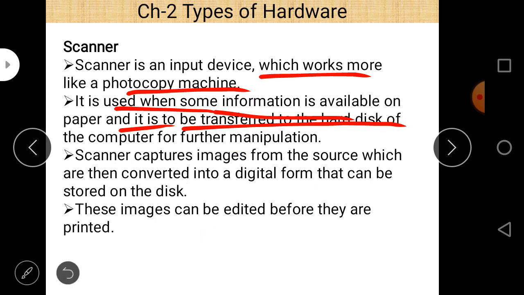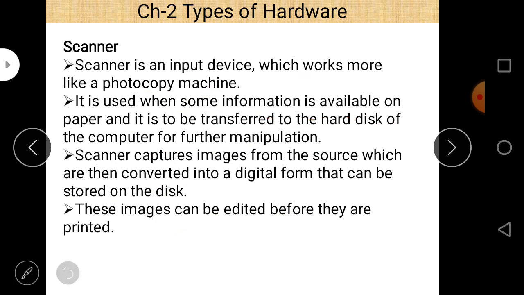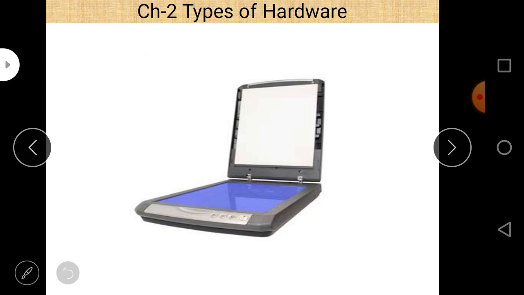So the basic thing is, if you have a hard copy and you want to send the data from that hard copy into your computer system, a scanner is required. Suppose you have a notebook and you want to transfer the content of that notebook to a computer system, then you can easily scan your notes with a scanner and send it from the scanner to the hard disk. And this is a scanner here. There are different types of scanner.